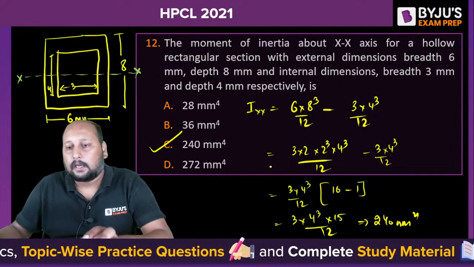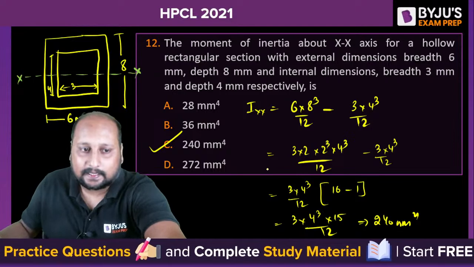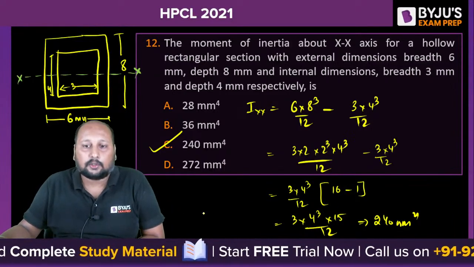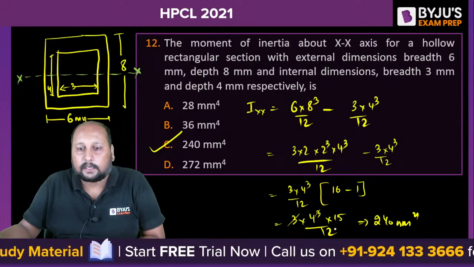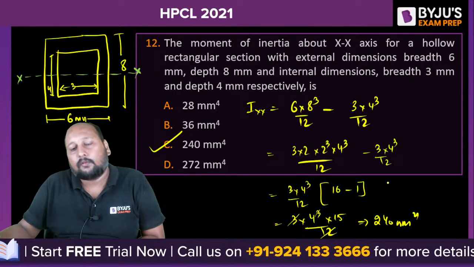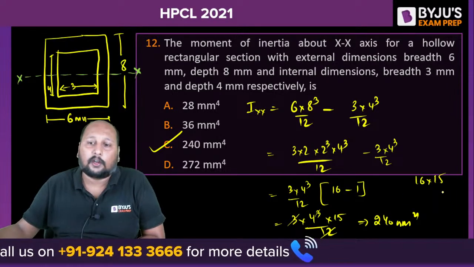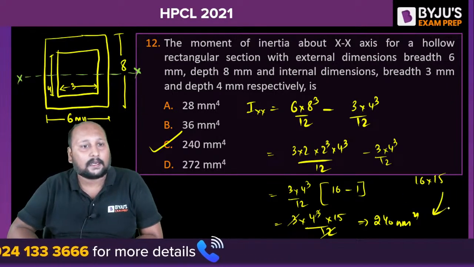Option C. Are we getting 240? Option C. Yes. 240, yes or no? Please do check. So this 1 4 gets cancelled out. This is 16 into 15. It will be 16 into 15. So 16 into 4 is 240. Yes, 240. Option C is the correct answer.